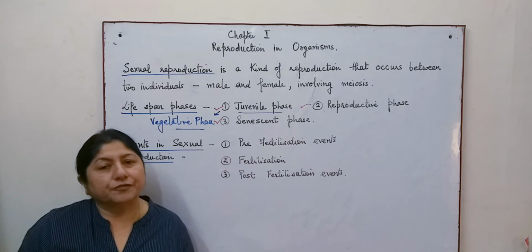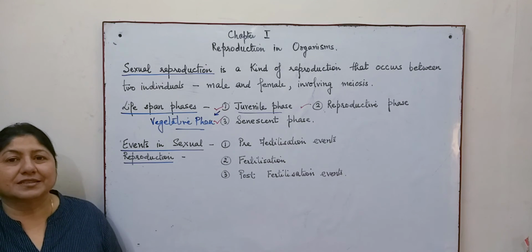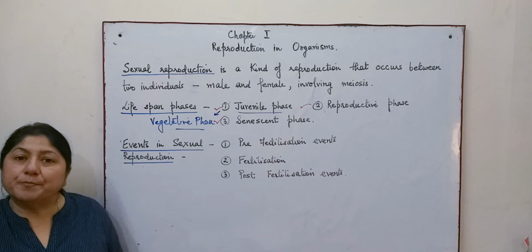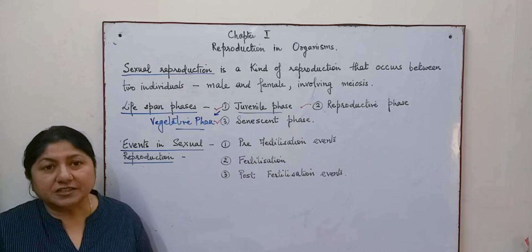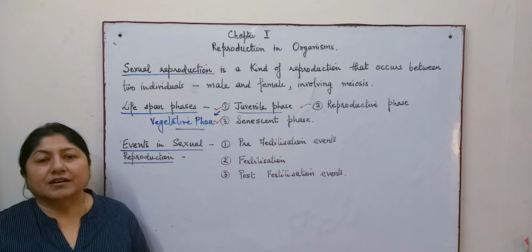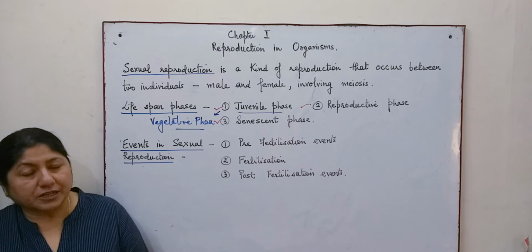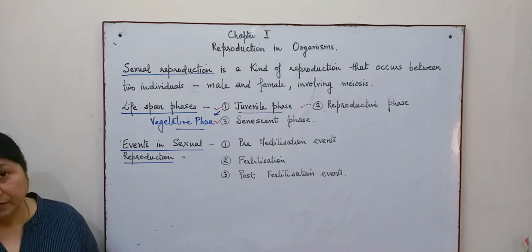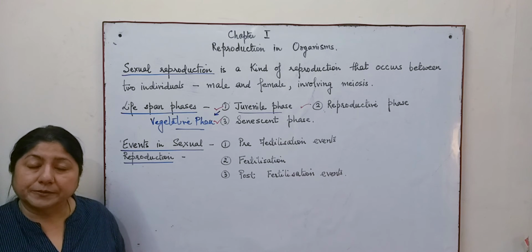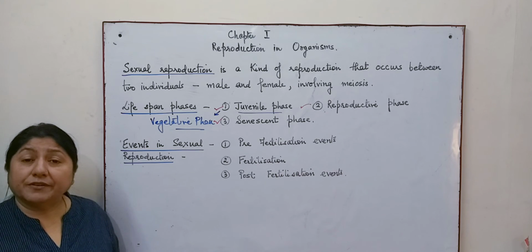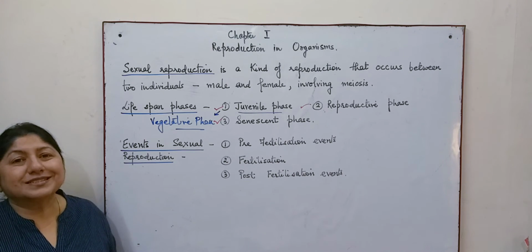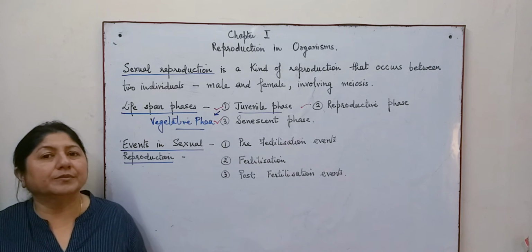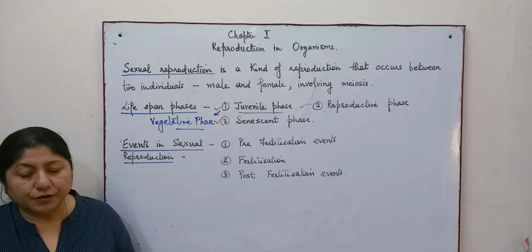However, for the benefit of man, they have to be commercially harnessed, like for the production of eggs and all. We have manipulated the breeding season by giving them feed that increases the rate of reproduction, or early maturation, that is, the juvenile phase is cut short and the reproductive phase lasts for a longer time. Also, by giving them hormones, the animals start reproducing faster. So this is the commercial manipulation of animals so as to meet the need of food.